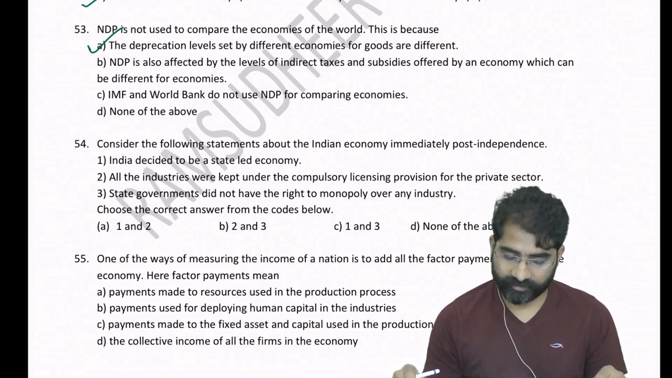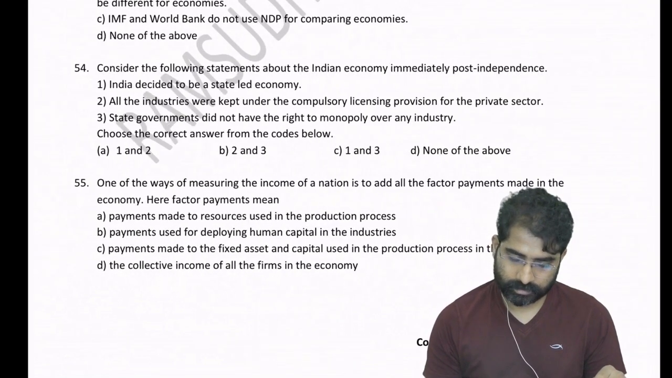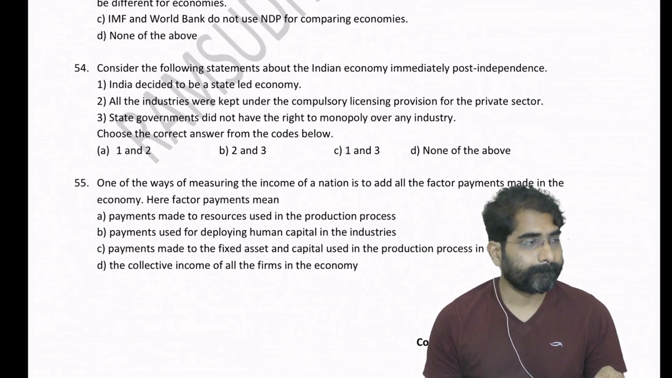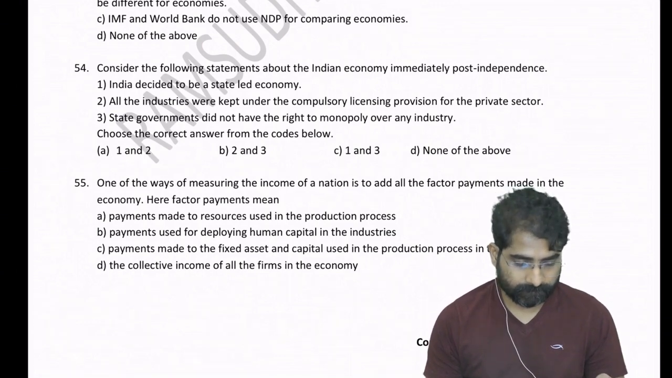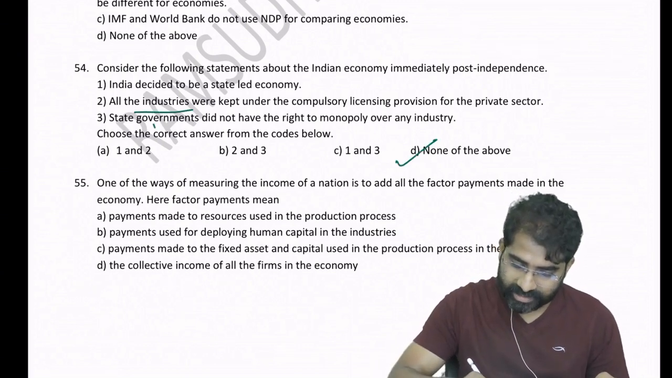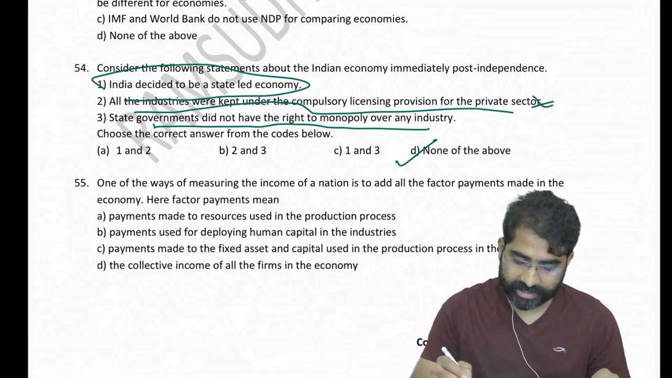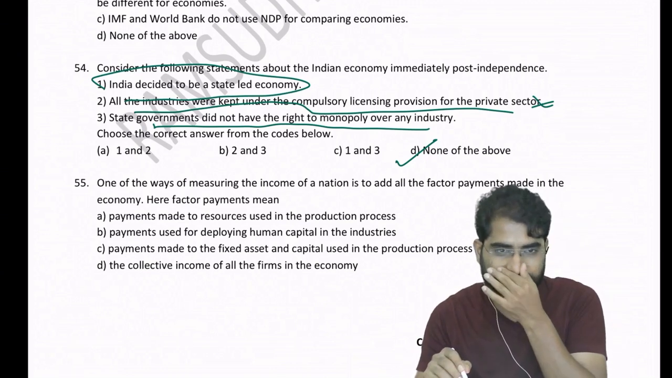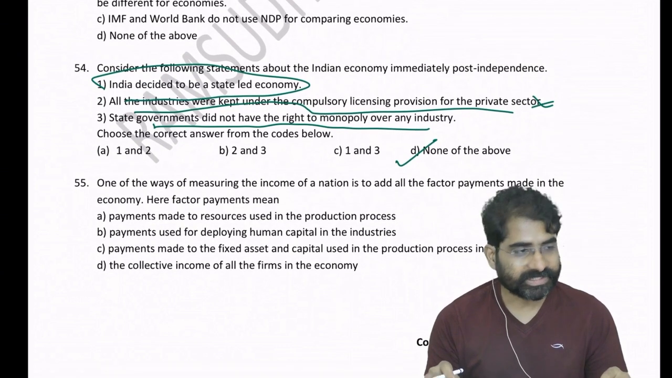Question number 54. Yes, very good. So here all the industries were kept under compulsory licensing. State governments did not have right to monopoly. No, India decided to be a state-led economy. That's okay, mixed economy basically. But yes, one only you don't have. So none of these. Now go to question number 55.